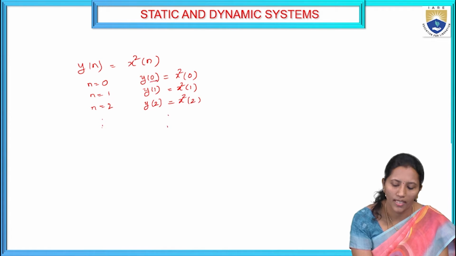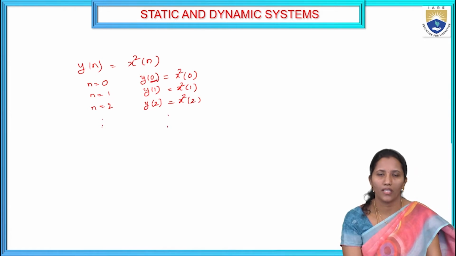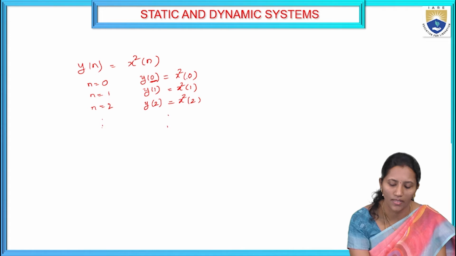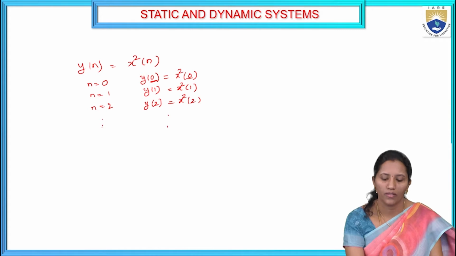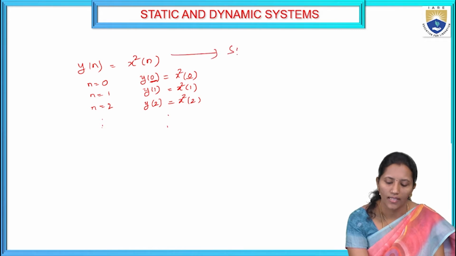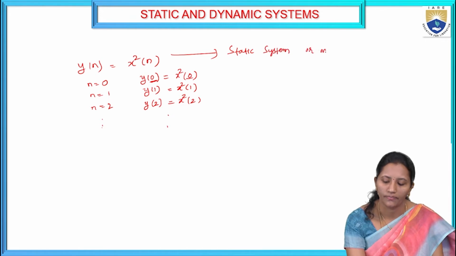So here the present input sample for n is equal to 0, the output depends on the same instant of the time of the input. So it is not depending on the past or future values. So this system is called static system or memoryless system.